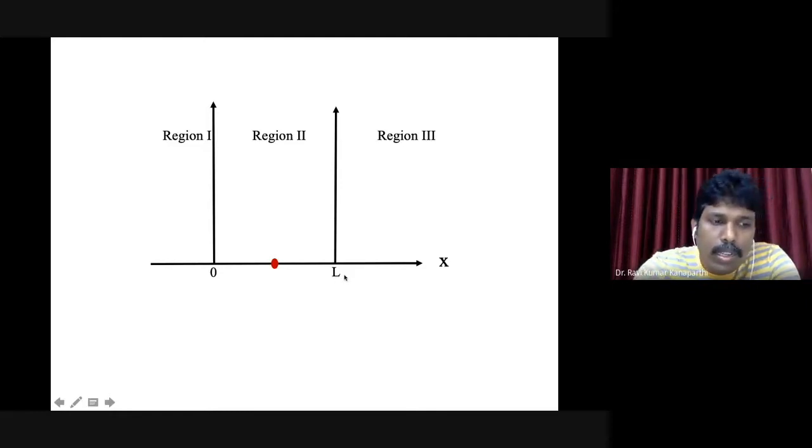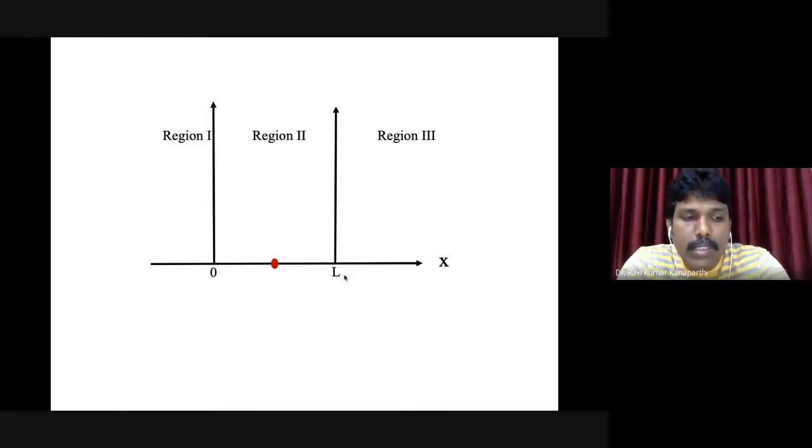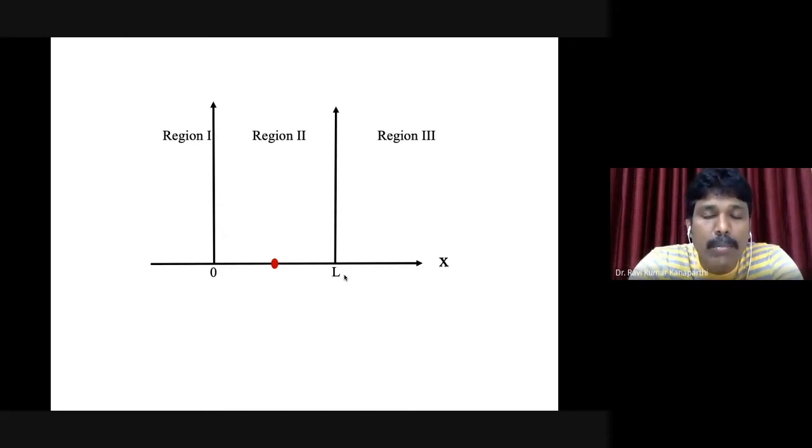So the first condition is that my particle is moving in a one-dimensional box, not to any distance, but to a finite distance. That finite distance I would call L. If you take the first position, the origin, as 0, then it can move a maximum up to L. L is the distance. That means I am confining my system.